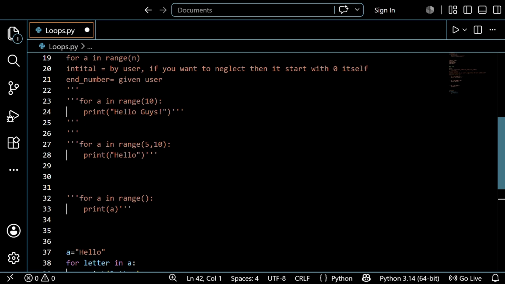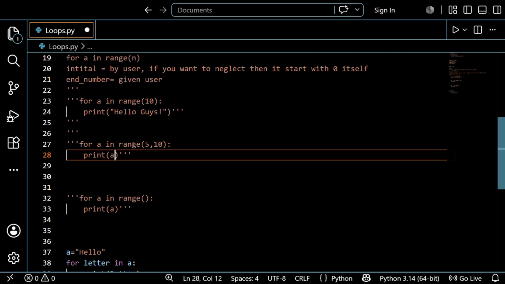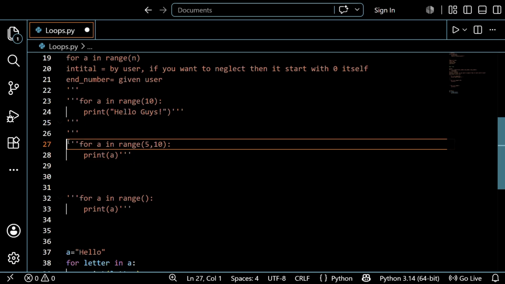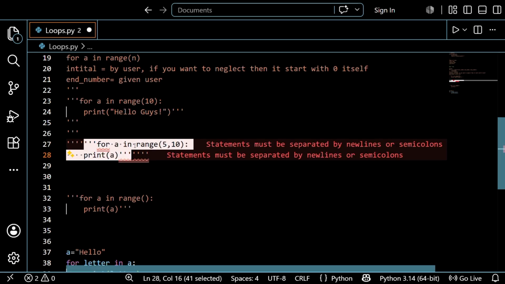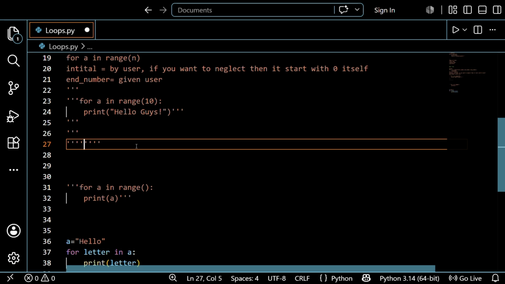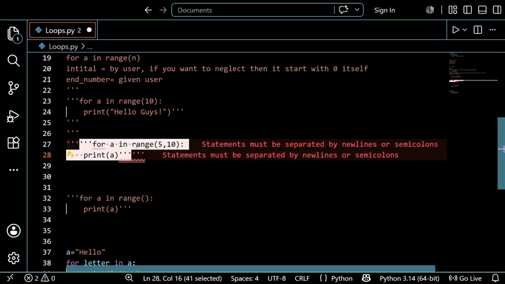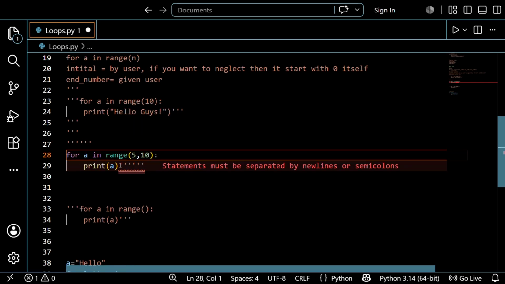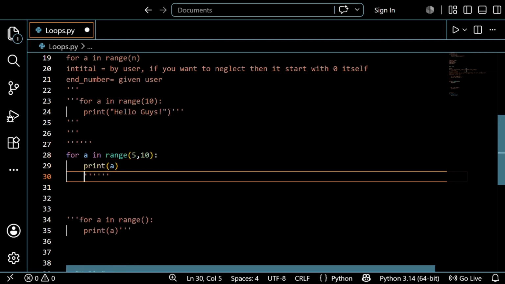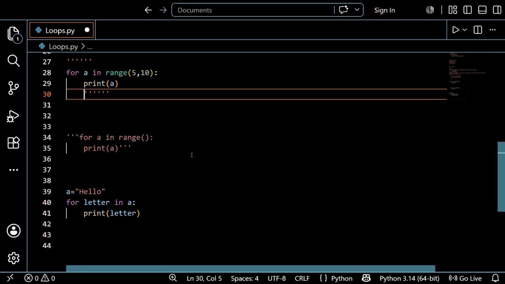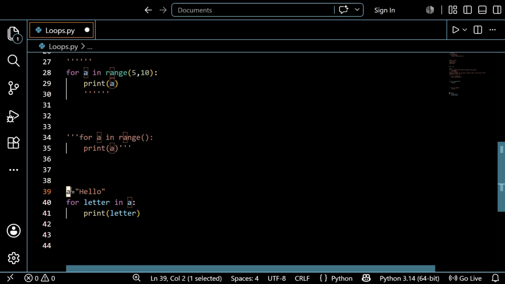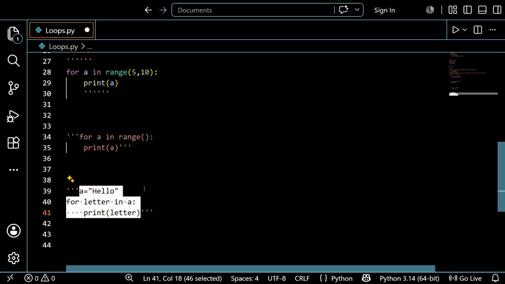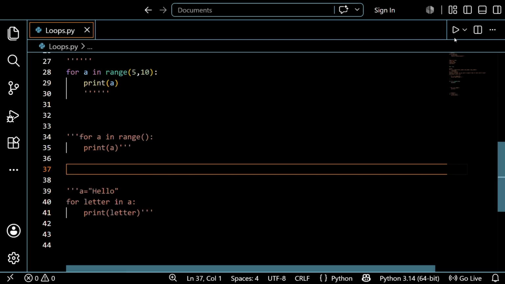And I want to print a small variable, see guys, the value of a, and let's see. One second, I just want to save this first. After this, run.